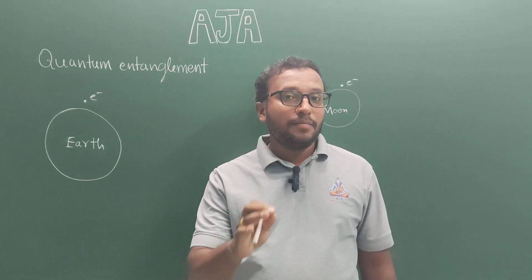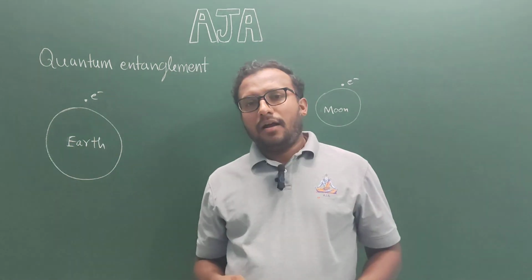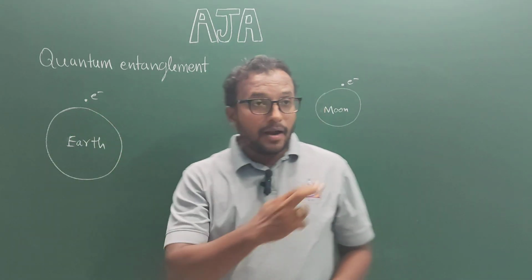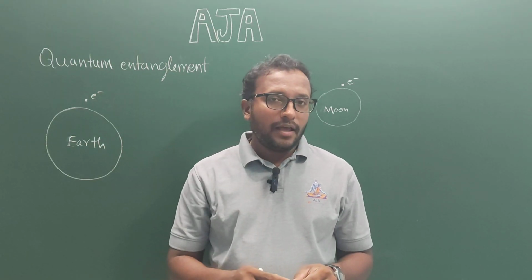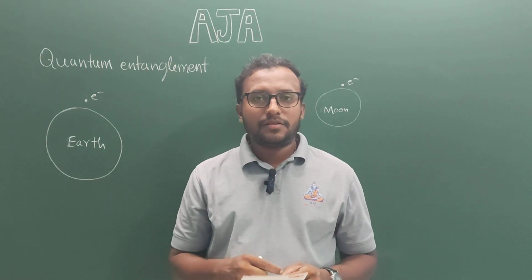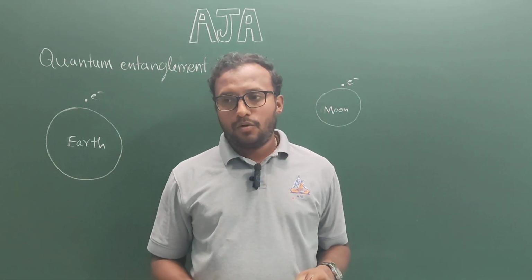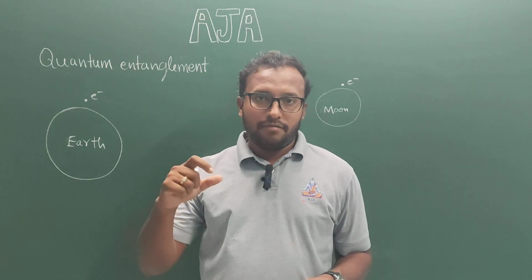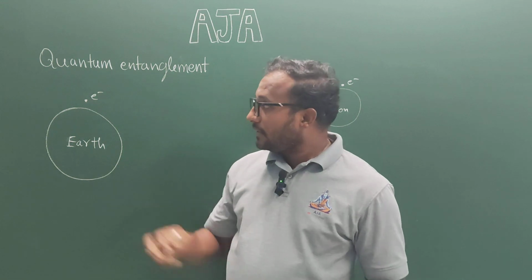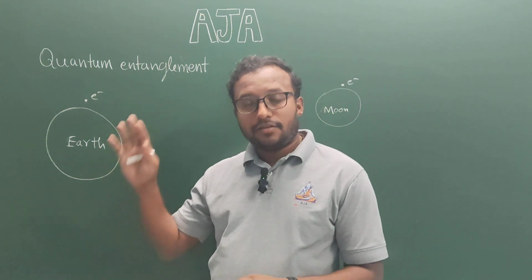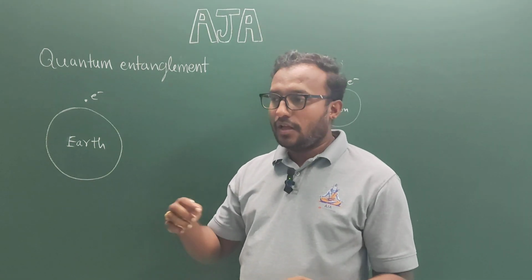In fact, Einstein was famously bothered by this. He called it spooky action at a distance. Unlike classical mechanics, these particles, which are said to be quantum mechanically entangled, do not have a definite state. That means this particle or that particle, which are at very large distance from each other, do not have definite spin, definite energy or momentum, they don't have any particular value. That means before you measure the state of this particle, it will exist in a superposition state. This is called quantum superposition.